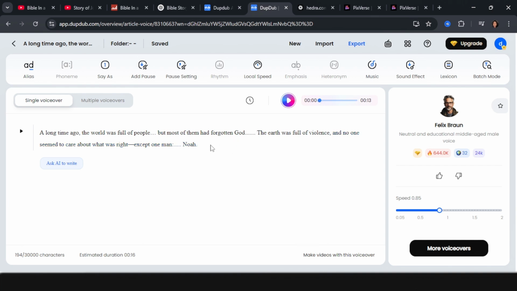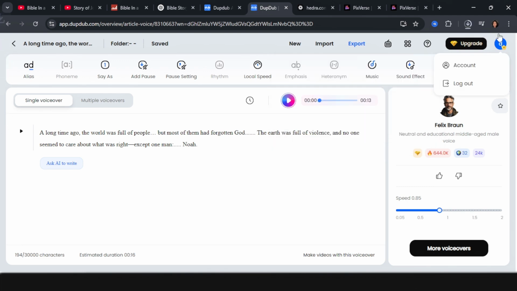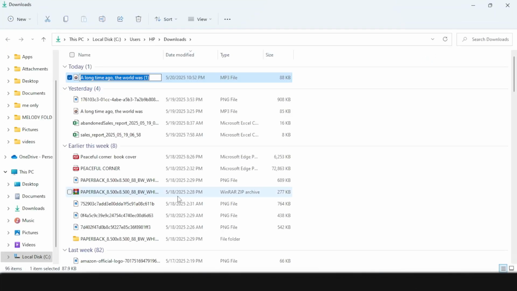So now we have the narrator for our first scene. We're going to go ahead and click export. We can change the audio, either you want to save it as WAV format or MP3. So I'm going to click MP3 and click export. To make it easier, we want to rename our file so we can say scene 1.